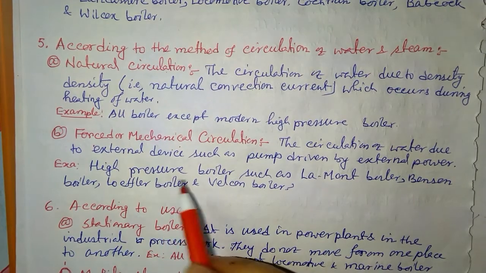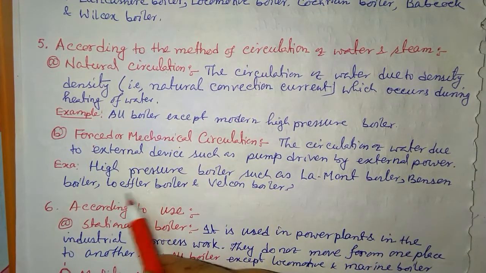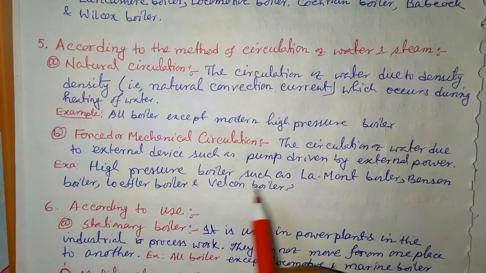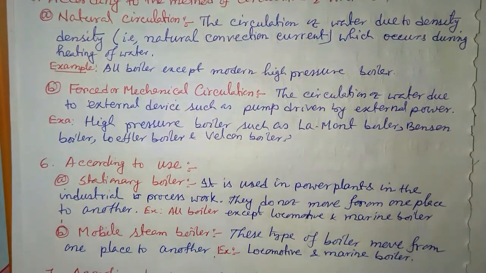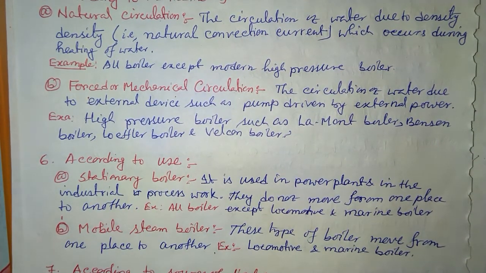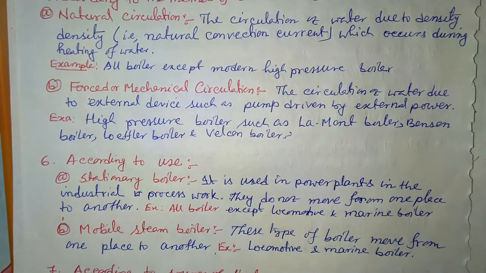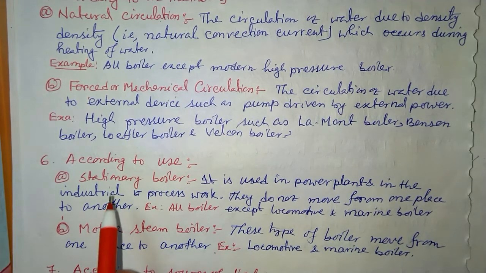Examples are all high pressure boilers such as the Lamont boiler, Benson boiler, and Loeffler boiler. These are some examples of forced circulation boilers. Next we have classification according to use, that is, where we are using the boiler, and on that basis we have divided it into two types.